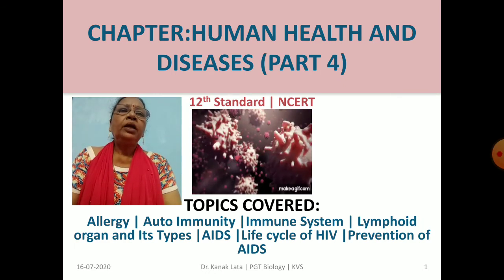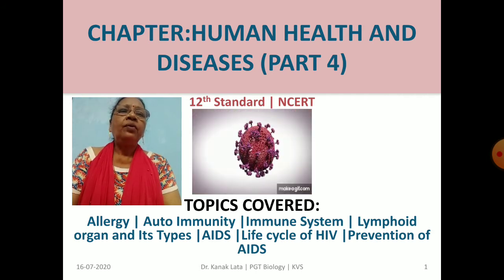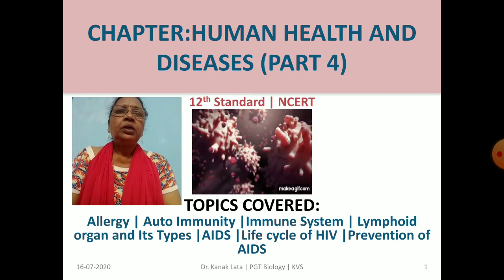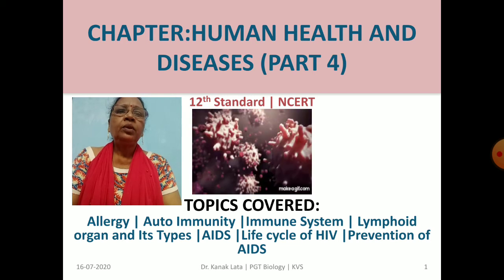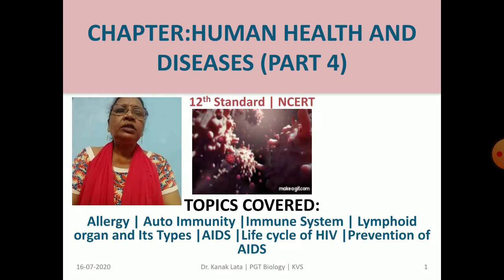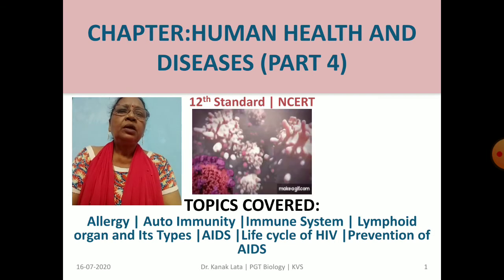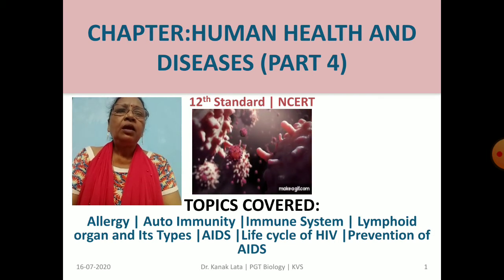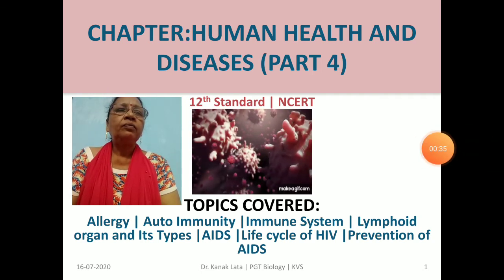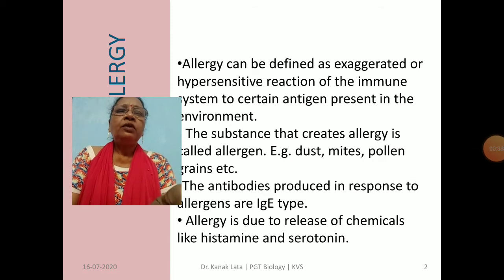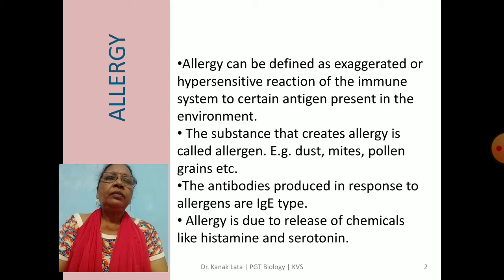Today I am taking Human Health and Diseases part 4 of 12th standard. So in this session we will discuss allergy, autoimmunity, immune system, lymphoid organs and their types, HIV, and prevention of AIDS. So let us start. First is the allergy. Let us see what is allergy.